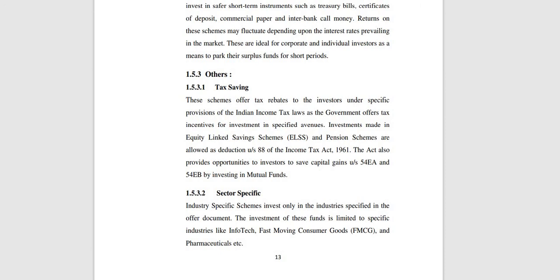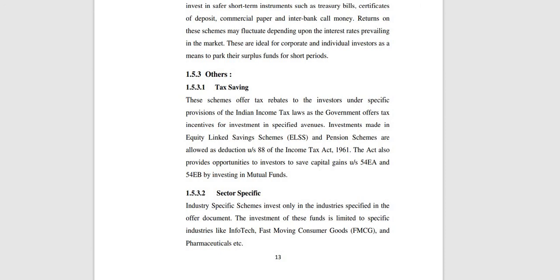Can non-resident Indians, NRIs, invest in mutual funds? Yes, non-resident Indians can also invest in mutual funds, but they need to give the respective information, like Aadhaar and passport details. They need to provide proper information, meaning they need to give documents.